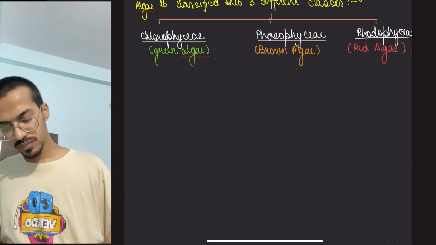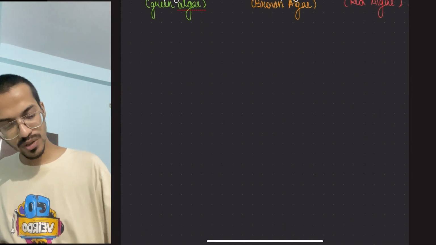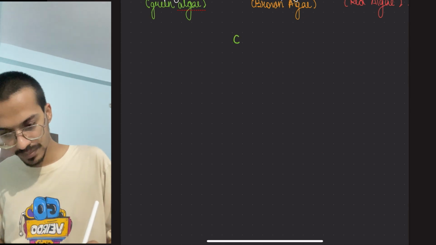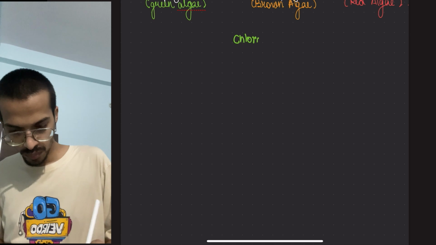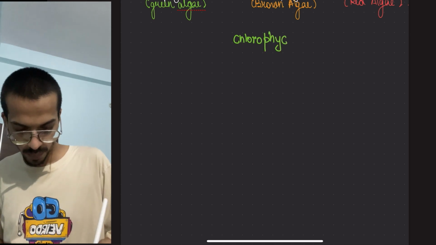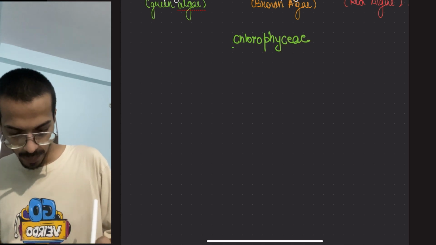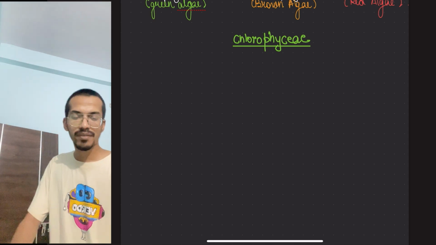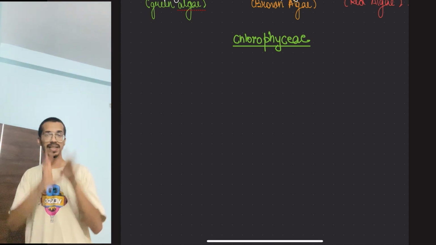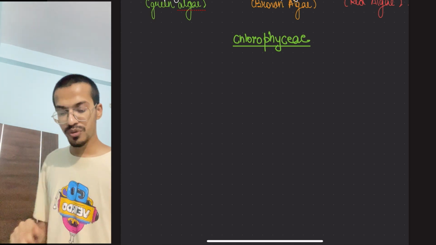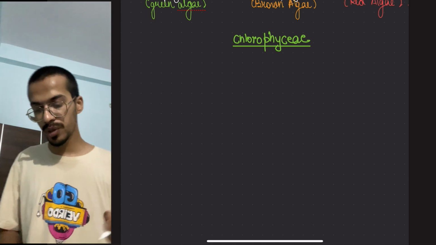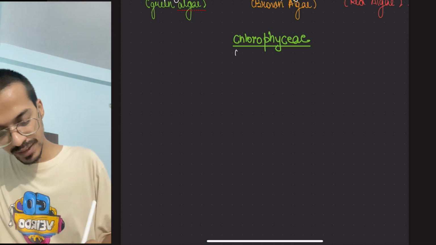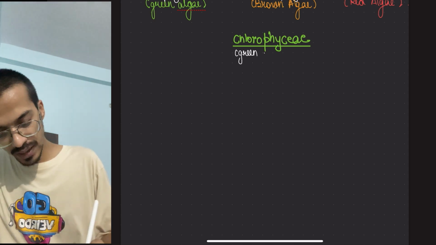Okay, so starting with the first one, that is chlorophyceae, or green algae. So the same way we were dealing with the overall, we're going to deal with this also. First thing would be that the members are green algae.